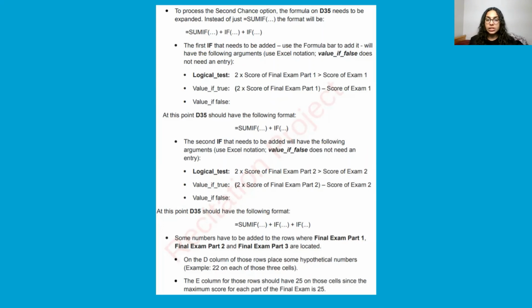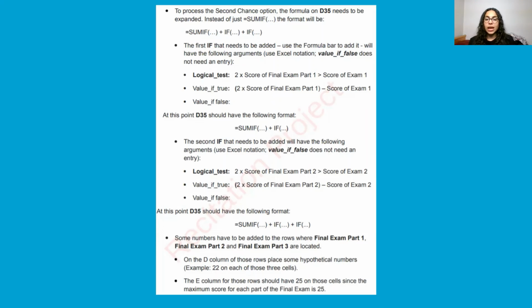The second IF that needs to be added will have the following arguments. The logical_test, which is 2 times score of the final exam part 2 is greater than the score of exam 2, then value_if_true, which is 2 times score of final exam part 2 minus score of exam 2, and value_if_false. At this point, D35 should have the following format: equal to SUMIF plus IF plus IF.